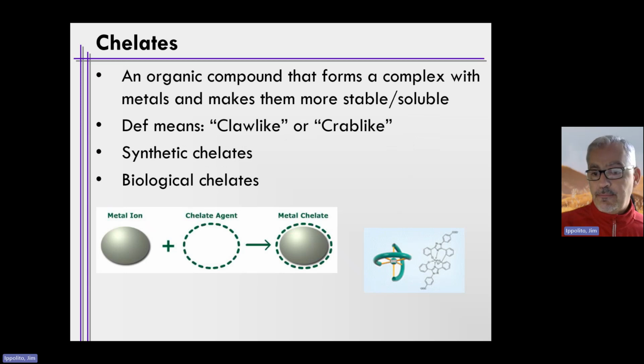So what does chelate mean? Or what is a chelate? Let's just reiterate this from the previous slide. It's an organic compound. It forms a complex with metals, and it makes those metals more stable and soluble. The definition means claw-like or crab-like, and there are both synthetic chelates that we as humans can create and utilize in the environment, and there's certainly plenty of biological chelates.